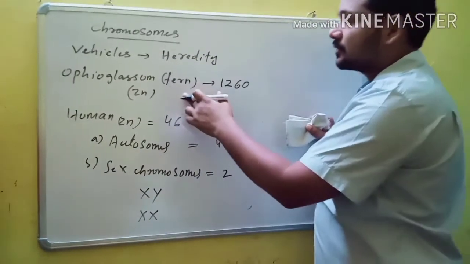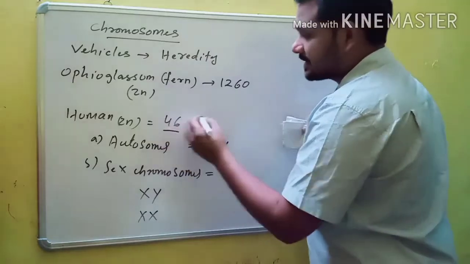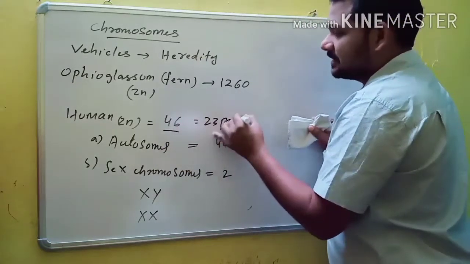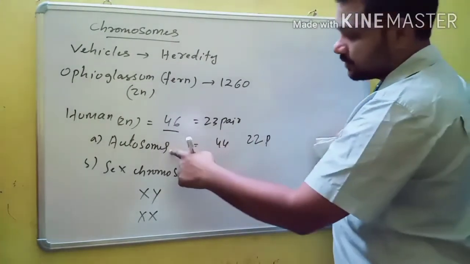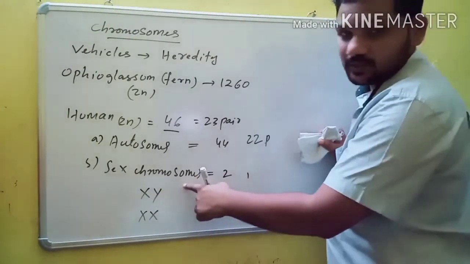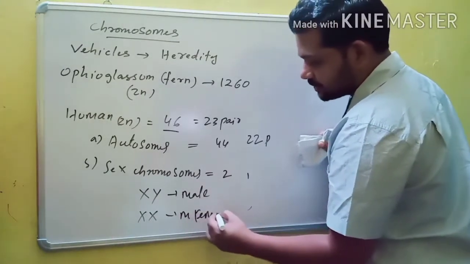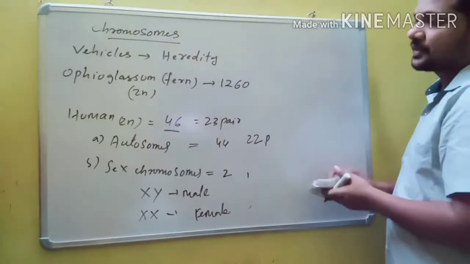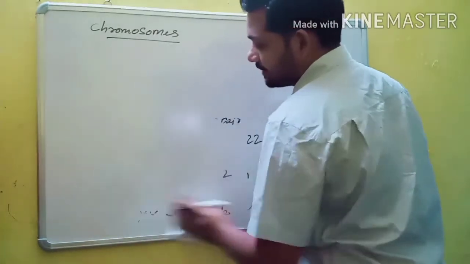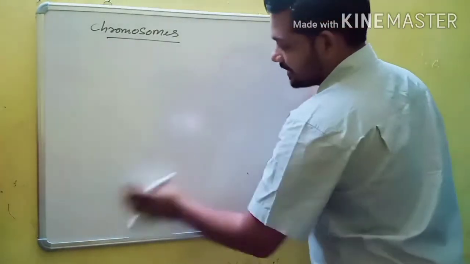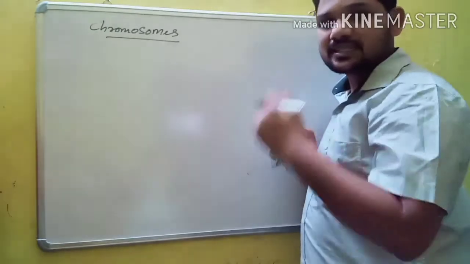The largest number of chromosomes is present in a fern, 1260. The diploid cell of a human being contains 46 chromosomes, present in 23 pairs. Out of the 23 pairs, 22 pairs, or 44, are autosomes, and one pair, or two chromosomes, are sex chromosomes. XY chromosomes are present in males, and XX chromosomes in females. So these are the different types of chromosomes. Already I told you the chromosome is the vehicle that carries hereditary information from one generation to the next. So let us discuss the structure of the chromosome.